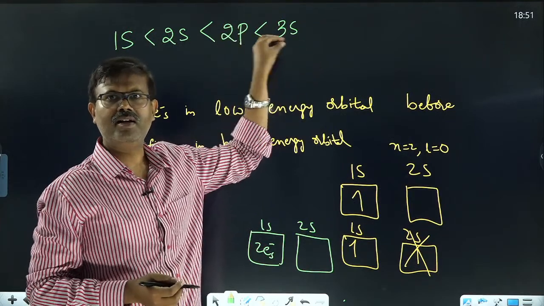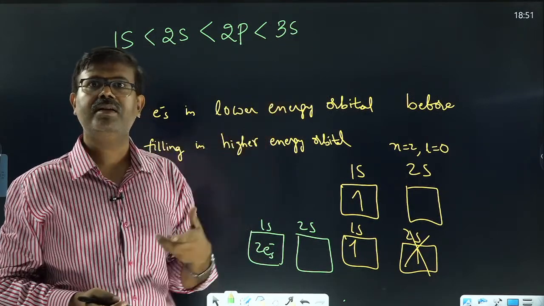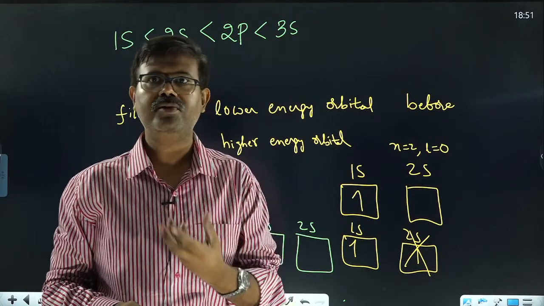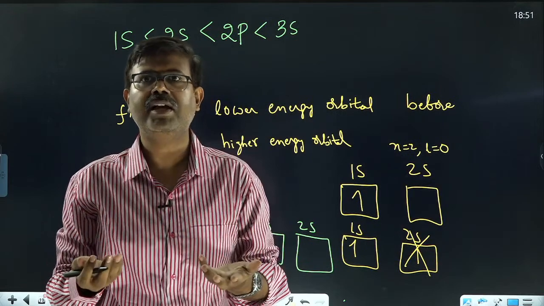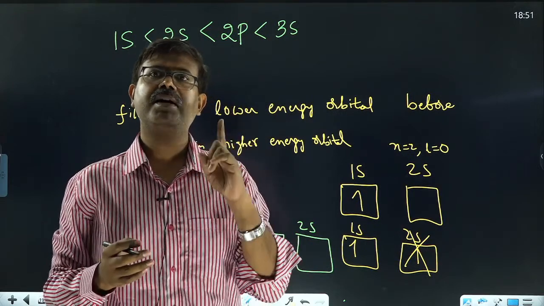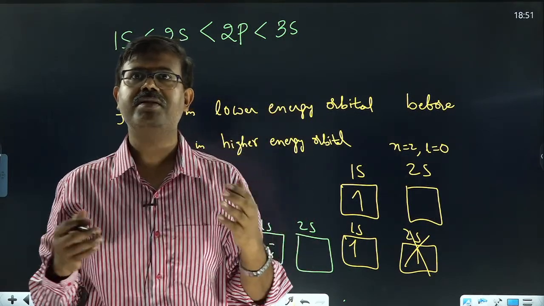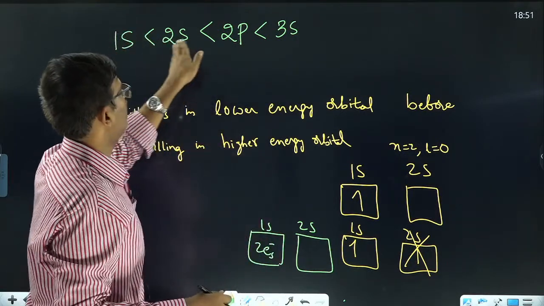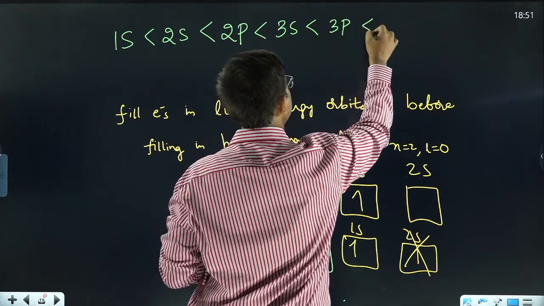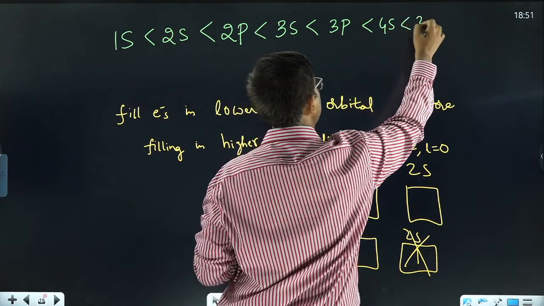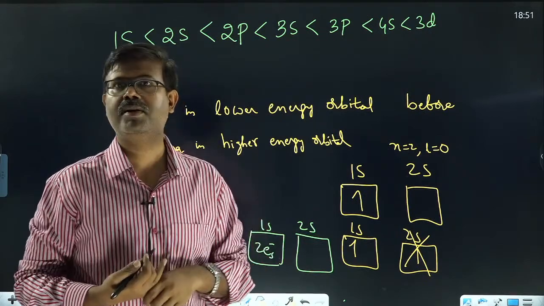But this order, it is better to remember, because many times we have to fill electrons in atoms to write the electronic configuration. If every time you calculate n plus l and see which is low energy, which is higher energy, it takes a lot of time. Just remember that rule, but some minimum order you have to remember, at least to write the configurations of simple elements. Okay, 1s, 2s, 2p, 3s, then after that next is 3p. After that next is 4s, next 3d. Up to this point is sufficient. After that you need not remember, at least at this level.